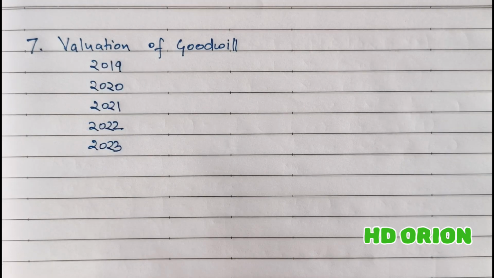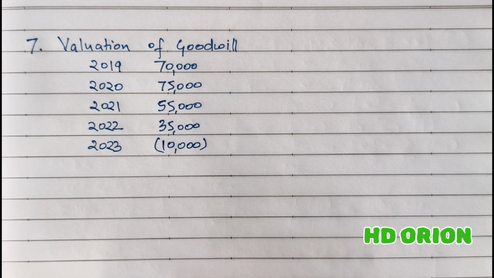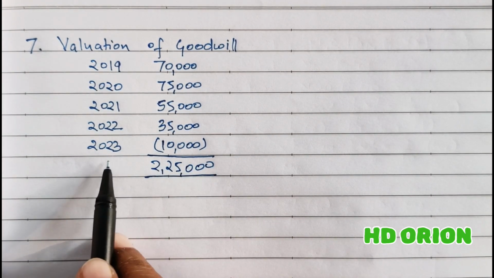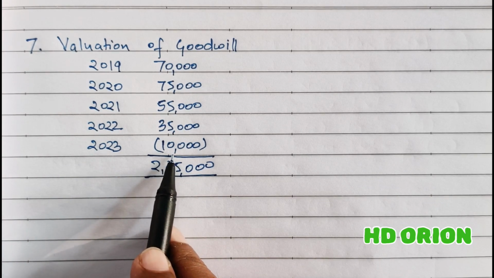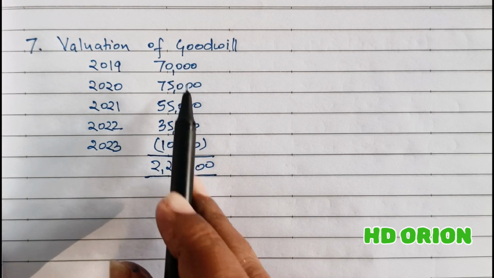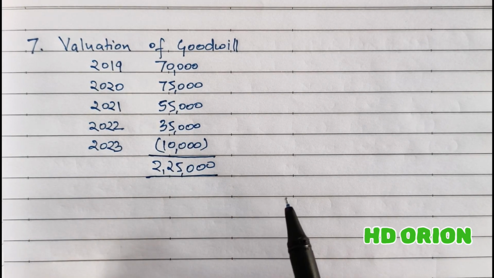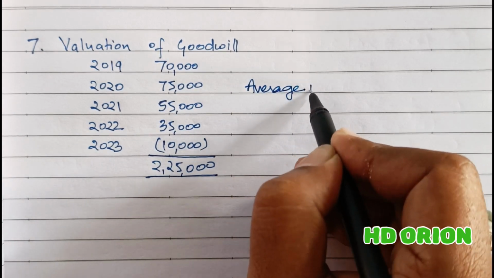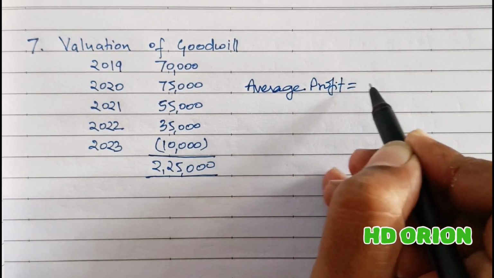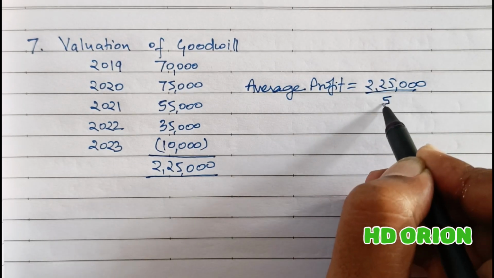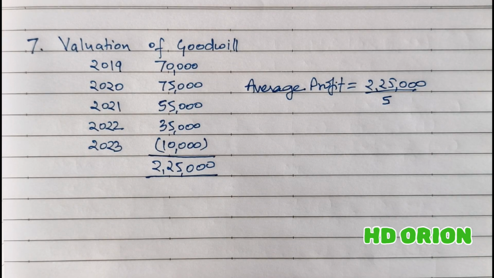Valuation of goodwill. 5 years profits are given to us and the grand total here is rupees 2,25,000. And you see in the year 2023 there is a loss of rupees 10,000 which is shown in brackets. It means we have to subtract this. Totally here it is this much. Now average profit. Average profit is equal to rupees 2,25,000 divided by 5, because 5 years profits are given to us,